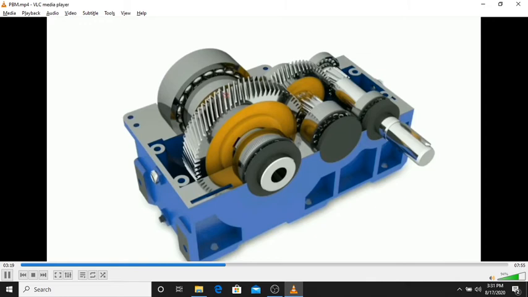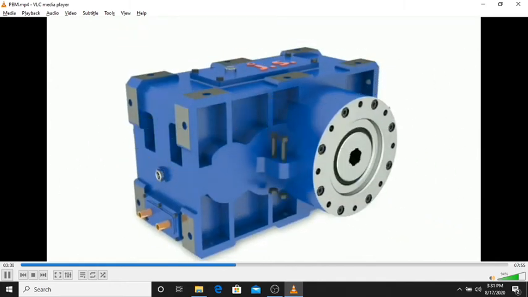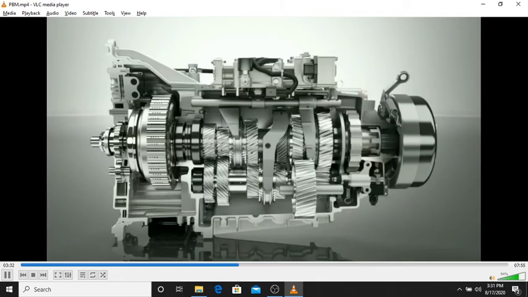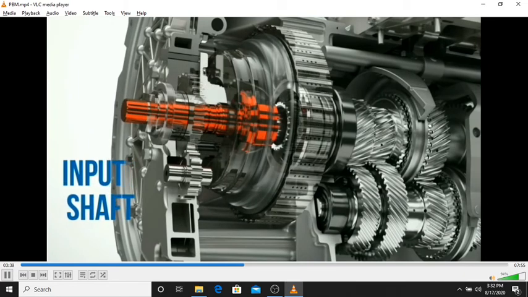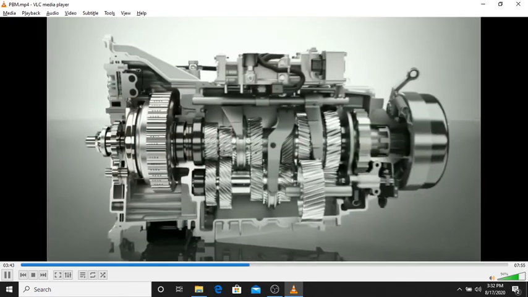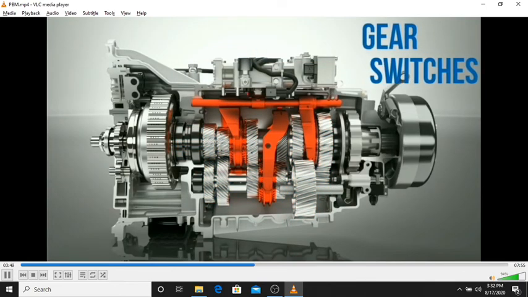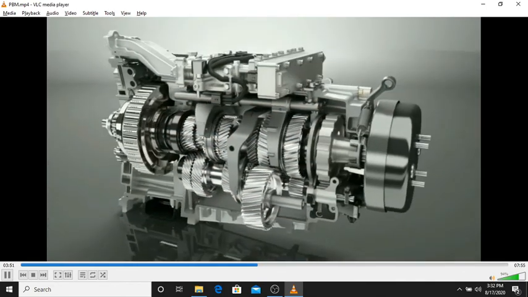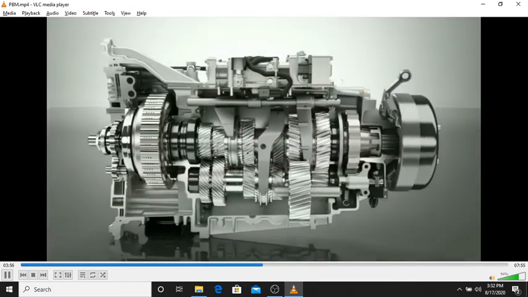Second type, in the case of the automobile gearbox, we can say that it can transmit the power and motion with respect to torque from the driving to the driven wheel very easily. Take an example: different machines are running at different speeds, but the prime mover speed is always constant. Example, a 1 HP motor running at 1440 rpm. So in that case, as per the application, we need to decide whether to increase the speed or reduce the speed. So a gearbox is required over there.